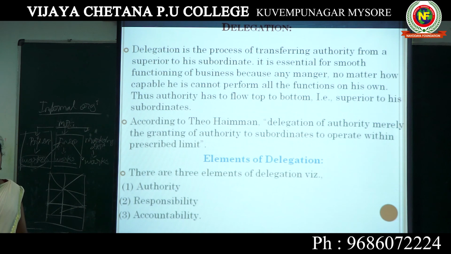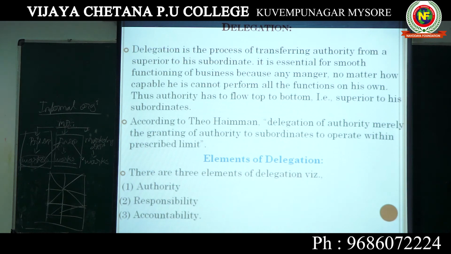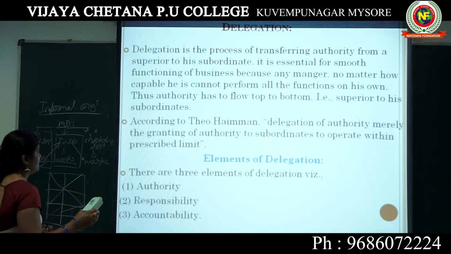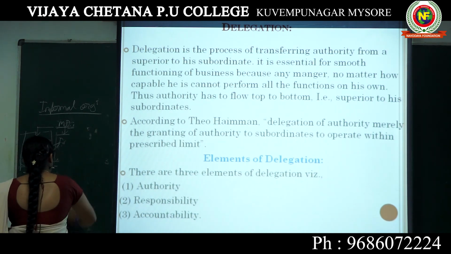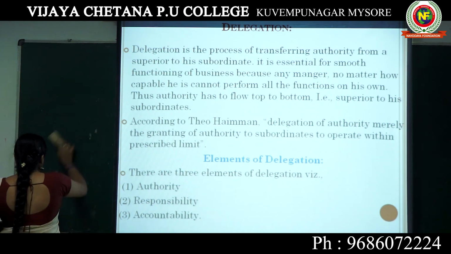Next topic is delegation. What is delegation? Delegation is the process of transferring authority from a superior to his subordinates. It is essential for the smooth functioning of a business, because any manager, no matter how capable, cannot perform all the functions on his own. So authority has to flow from top to bottom, that is from superior to his subordinates. Delegation is nothing but the process of transferring authority from a superior to subordinates.